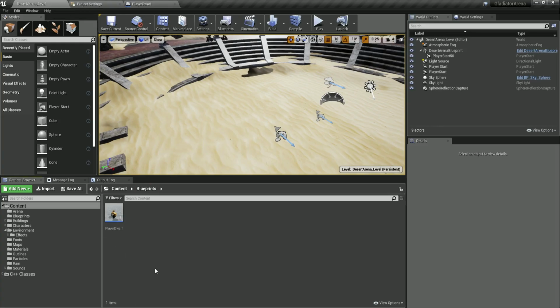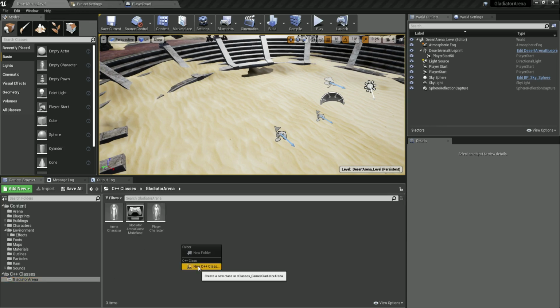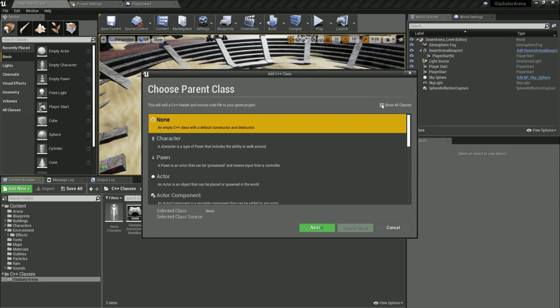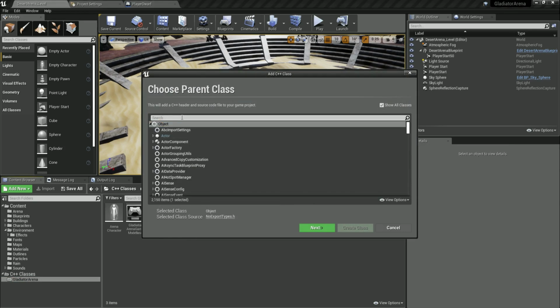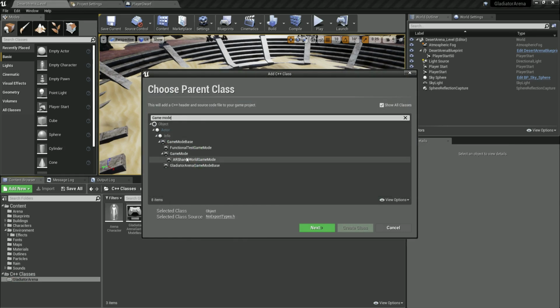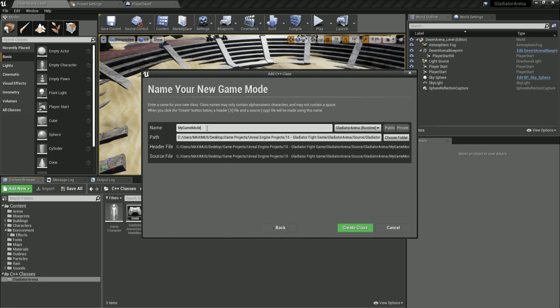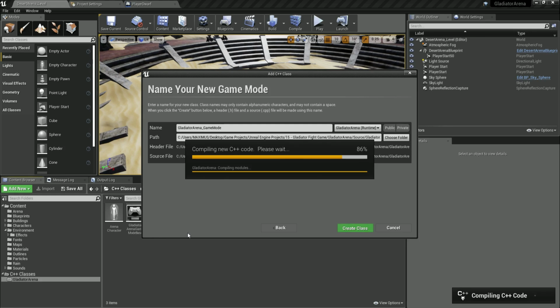So I'm going to go back over here inside of our classes, and I'm going to right click, new C++ class, and over here show all classes. I'm going to filter for game mode, and we want this one, not game mode base, but game mode, and click on next. And over here, I'm going to call this one gladiator arena underscore game mode, and click on create the class, which will create the class, and I'm going to create a blueprint out of it so that we can do one thing.